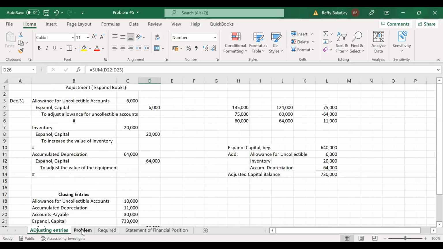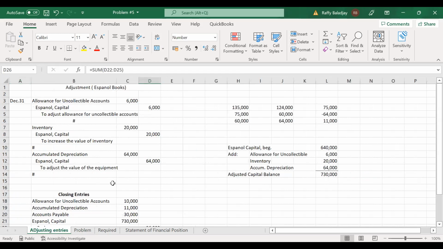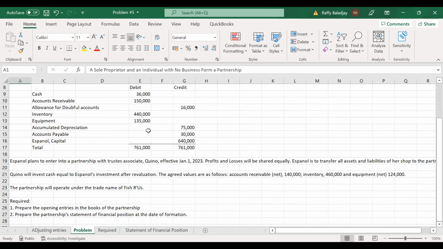Next adjustment. The next adjustment is related to your equipment. It should be net of your depreciation. Now, as you can see here, the value of our equipment is 135,000. The accumulated depreciation is 75,000. So if you're going to deduct the value, net of this is, I think, 60,000, if I'm not mistaken. It's only 60,000. Now, based on the agreement, it should be 124. Okay, it should be 124 net of depreciation. So we are increasing the value of this equipment.